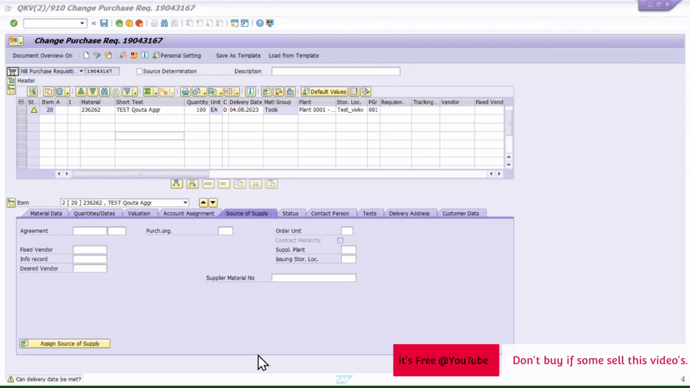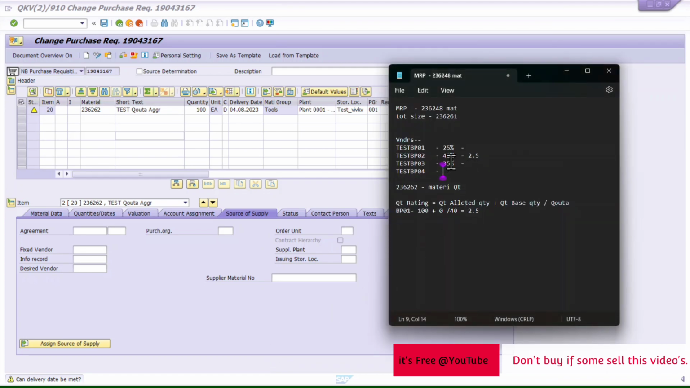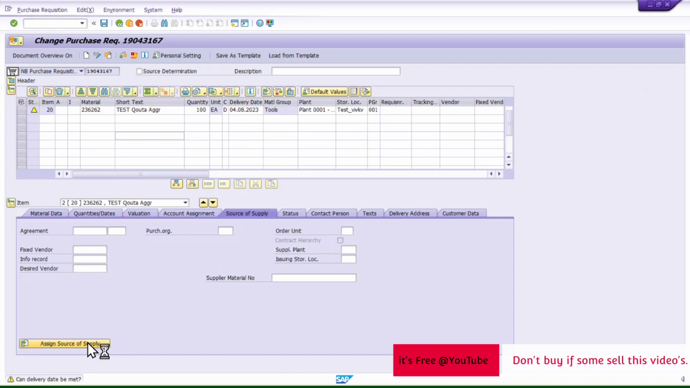Although one vendor has a 2.5 quota rating, if I calculate for this vendor, sorry, this is for BP2, not 1. So BP3, if I calculate now, it will be 0 divided by 35. It will still have no quota rating. So definitely this will get selected amongst BP1 and BP3 because 35 is the max quota. Let's see if the system selects the right one. See, the system selected the right one.